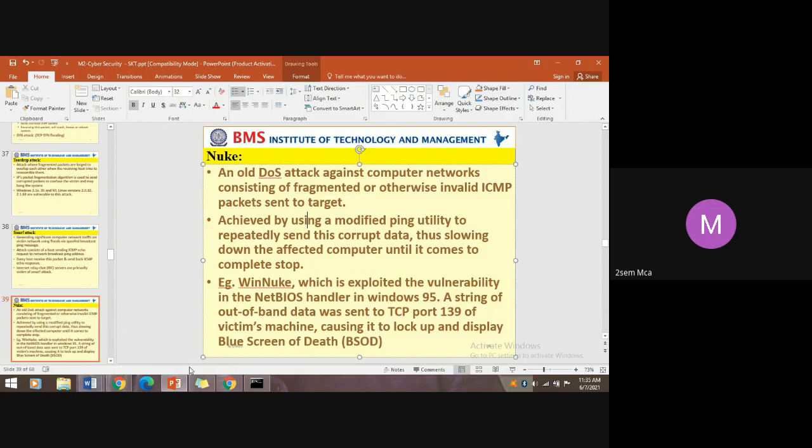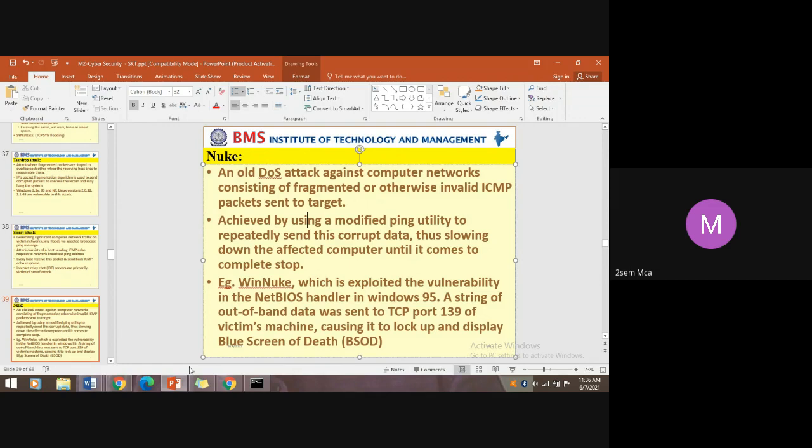In the Windows 95 operating system, before the existence of the NT versions of Windows, the network was handled with NetBIOS, the Network Basic Input Output System. NetBIOS had the vulnerability through which this nuke attack was happening.